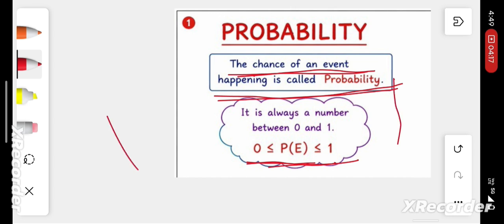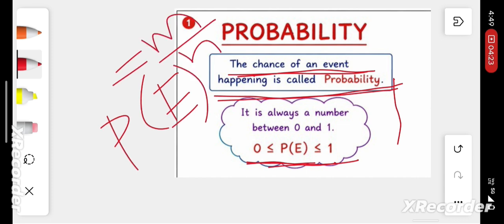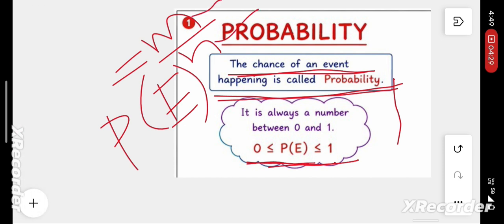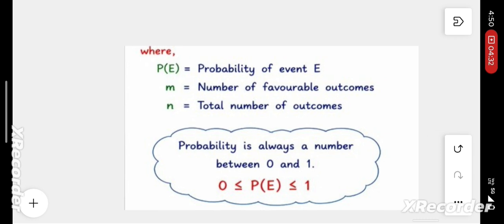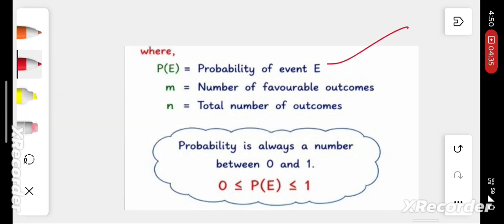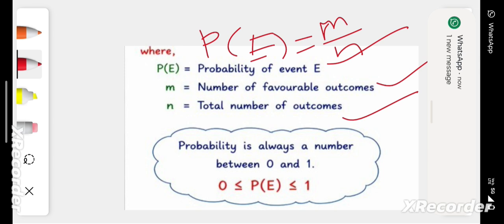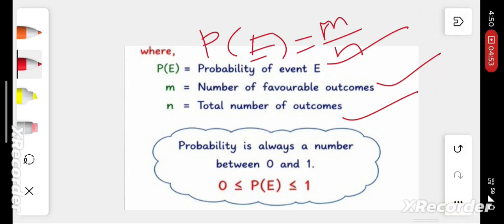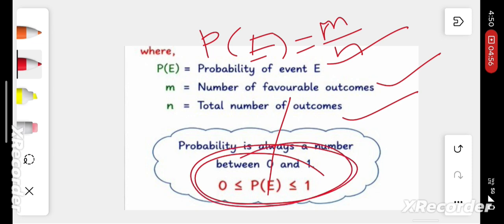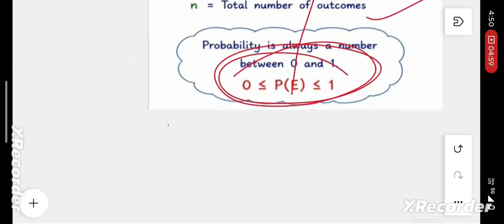So probability of E, which is denoted by P of E, is equal to m by n. M is the number of favorable outcomes and n is the total number of outcomes in that experiment. P of E is equal to m by n, where m is the number of favorable outcomes and n is the total number of outcomes. Probability always lies between 0 and 1, or is equal to 0 or 1.